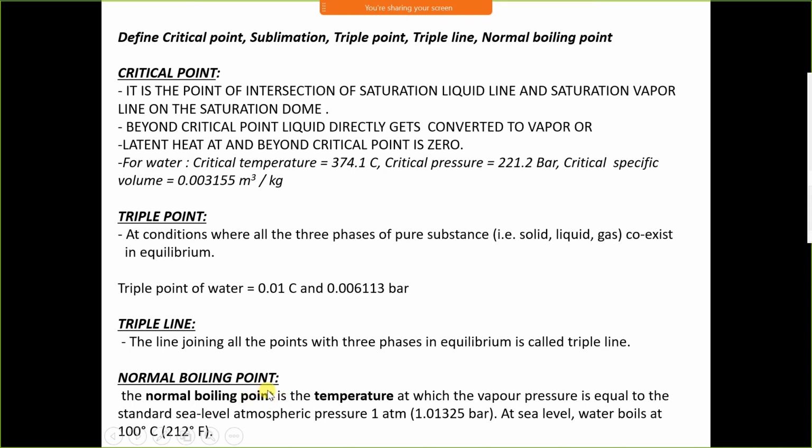Now the normal boiling point of water. The normal boiling point at normal or atmospheric pressure of 1.0325 bar is 100 degrees Celsius, that is 212 Fahrenheit.